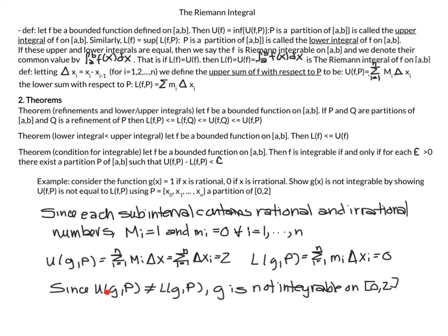Now, since the upper integral does not equal the lower integral, g is not integrable on the interval 0, 2, by the definition of what it is to be integrable. That is, the lower and upper integrals are equal, and in this case they are not. Remember that I had just said that this is the theorem we use to prove things are integrable? Well, here I was proving something was not. So I was using the definition and showing that this function does not meet the criteria. So the definition is great for proving things are not integrable.